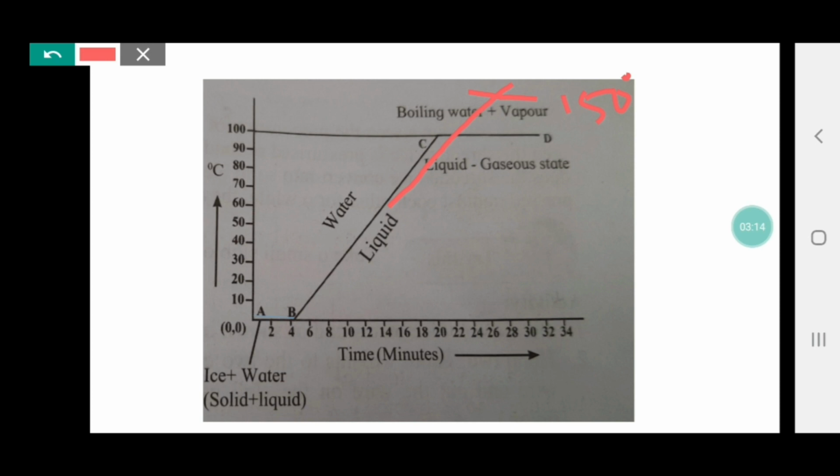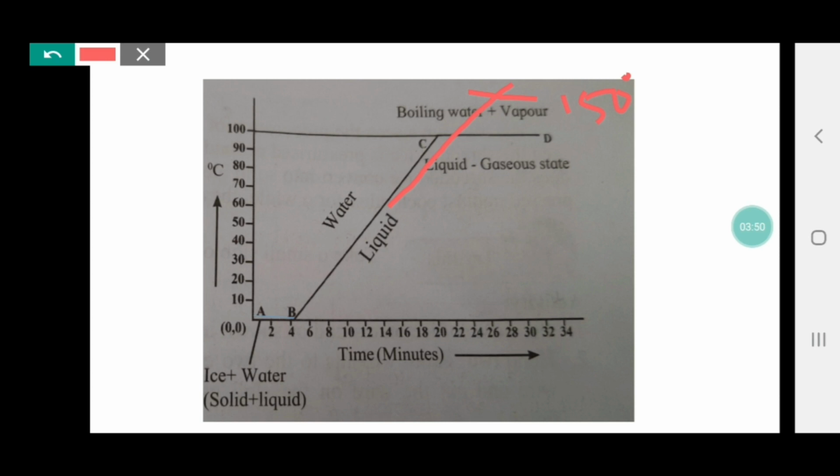This pressure is not released due to the lid that we put on it, and it helps the food to get cooked properly in less time. So pressure plays an important role on boiling point and on melting point. I hope I am clear.